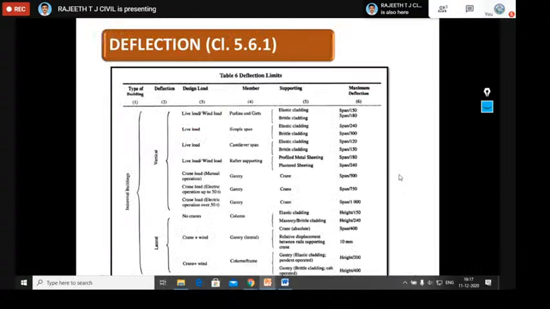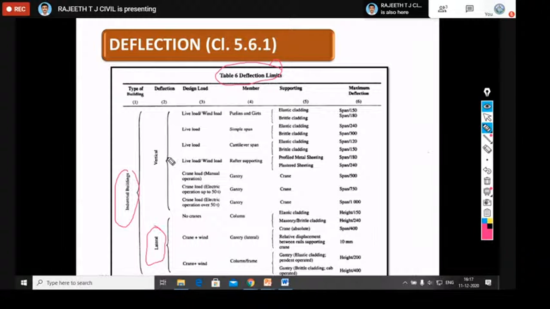Deflection is another criterion in the case of steel structures, given in table number 6. Here they give two categories for industrial buildings: vertical load and lateral load. You should remember this. Among the important things, you can remember the gantry girder. For a manually operated crane, span by 500 is the limit. For an electrically operated crane up to 50 ton, the gantry crane can go for span by 750. Again for a gantry crane, you can use span by 1000.